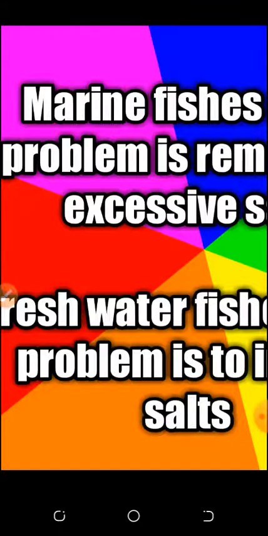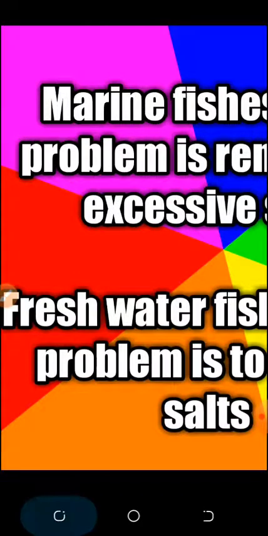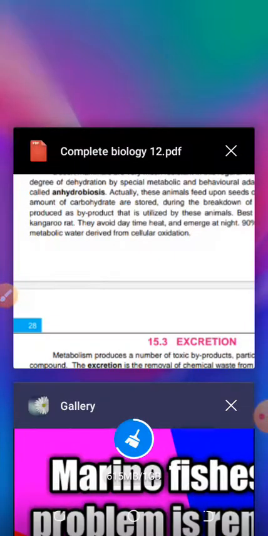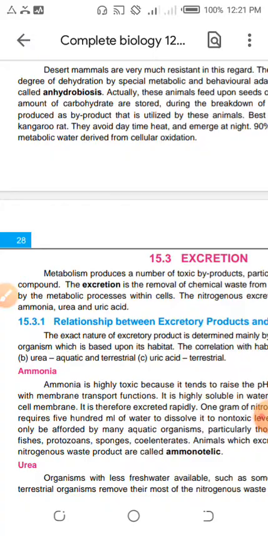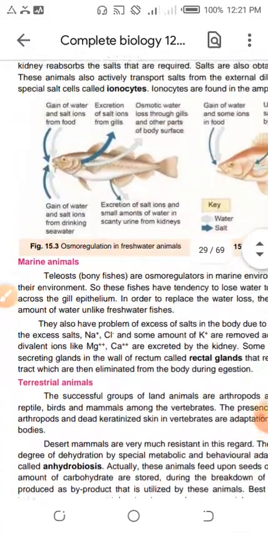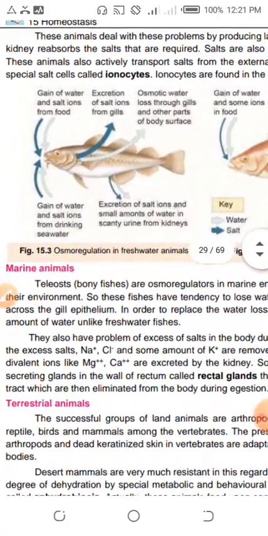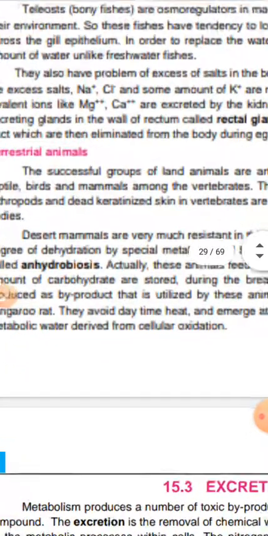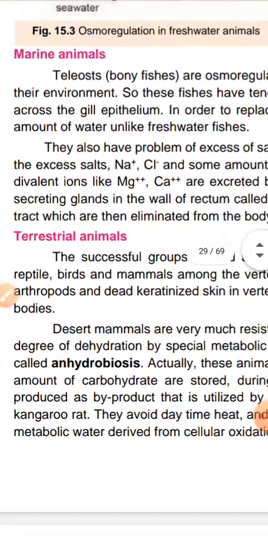Now go back to the discussion which I just want to tell about the salts. Marine animals have problems. What problems do they have? The point I just want to share a moment before I tell it, so be careful, please. Marine animals have problems. What problems do they have?